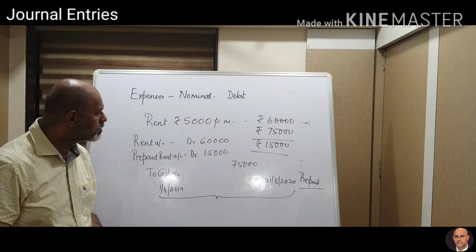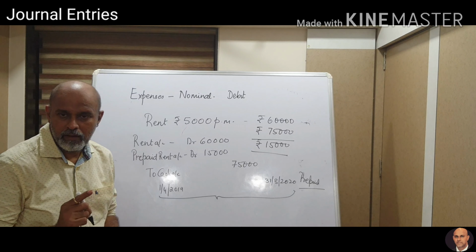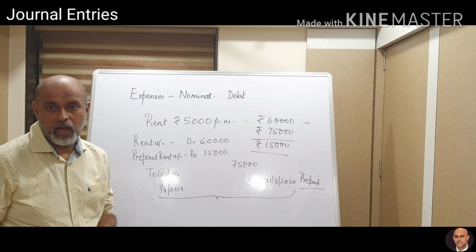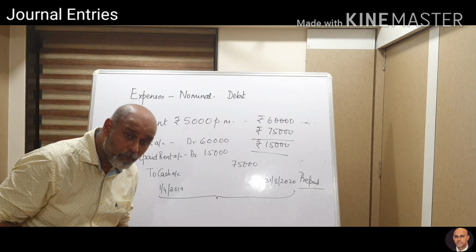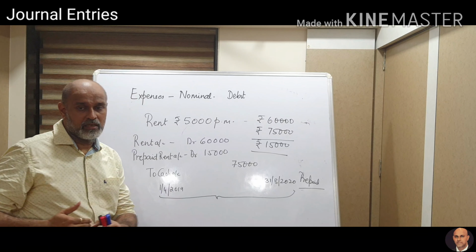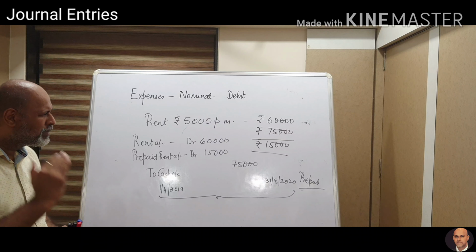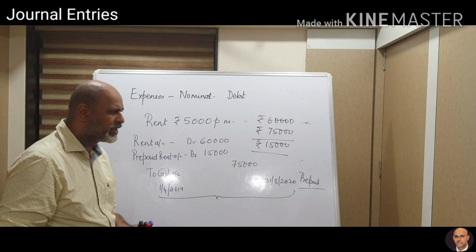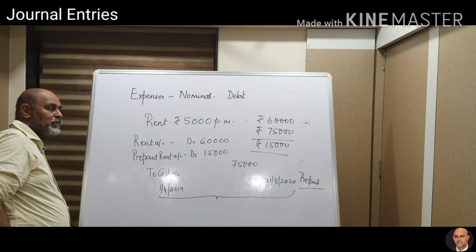So is this doubt clear? Prepaid and outstanding. Outstanding is what I yet have to pay, and prepaid is what I paid of the next year in this year. So these concepts, please see that it is very clear. I'll give you a small assignment based on this.